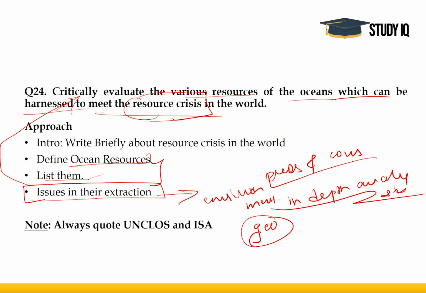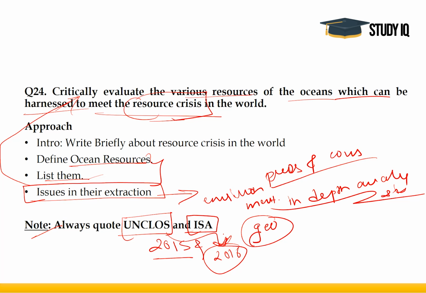Now, a particular note on this question: whenever you see a question on oceanic resources, oceanic navigation, or for that matter anything, you have to mention UNCLOS and the International Seabed Authority. We will be seeing a similar question in 2015 on oceanic salinity. Then we will be seeing a question on sea lines of communication in 2016. There also we mention UNCLOS. Always make a point of mentioning the United Nations Convention on Law of the Sea whenever you encounter a question on oceanic resources.